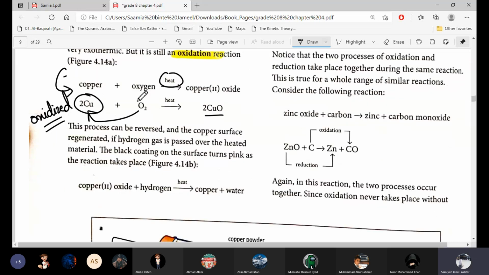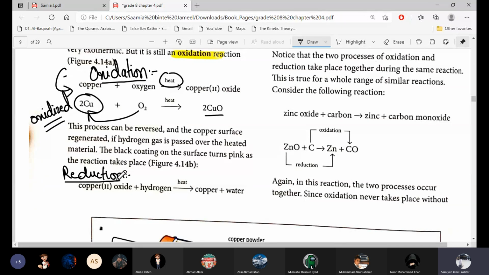And we can reverse this reaction also. This reaction is oxidation. And what is the reverse of oxidation? Reduction. Yeah, reduction. The opposite of oxidation is reduction. Oxidation is the addition of oxygen and reduction is the removal of oxygen.